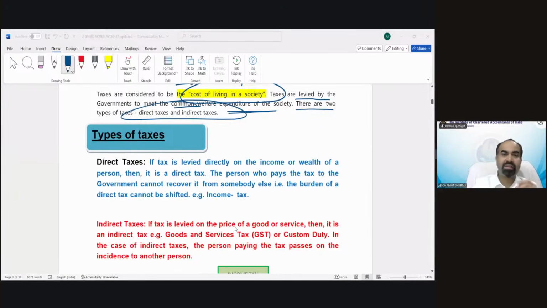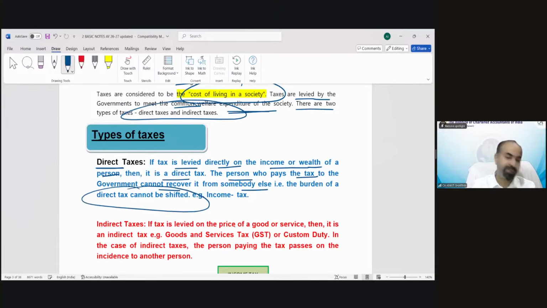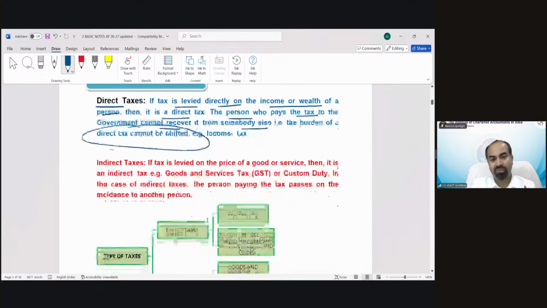So you can see this is the definition of types of taxes. Direct taxes: if the tax is levied directly on the income or wealth of a person, then it is a direct tax. The person who pays the tax to the government cannot recover it from somebody else. That is, the burden of a direct tax cannot be shifted. The burden and the payment liability would be upon the same person.